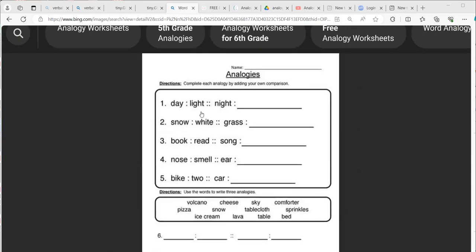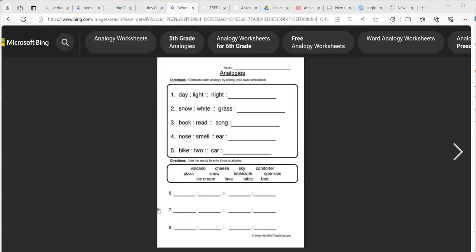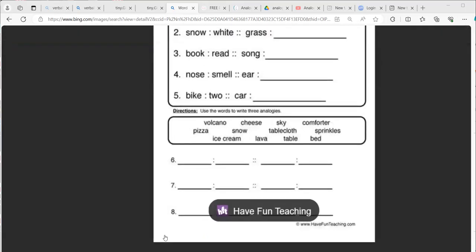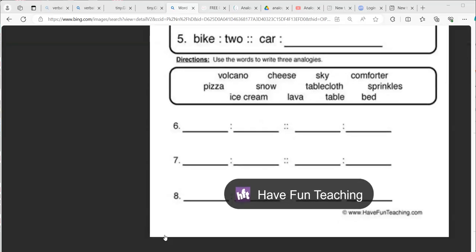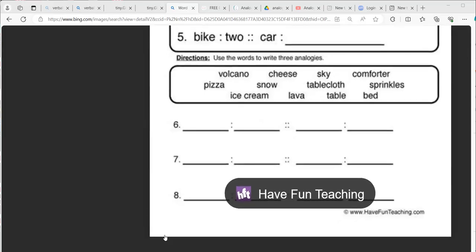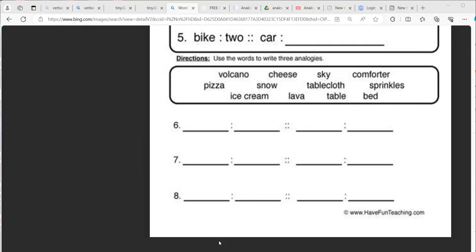These are called analogies. In this way, you have to solve the whole worksheet and send me the answer in the chat, comment section, or in the WhatsApp group. I will check and let you all know whether it is correct or not.